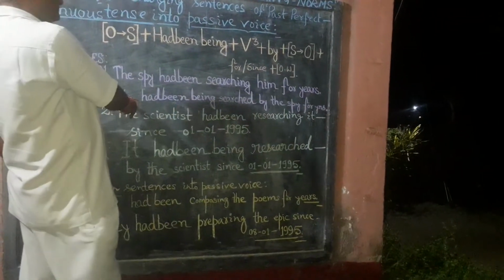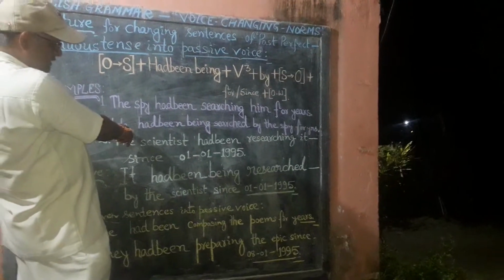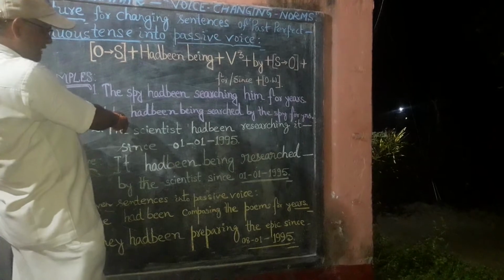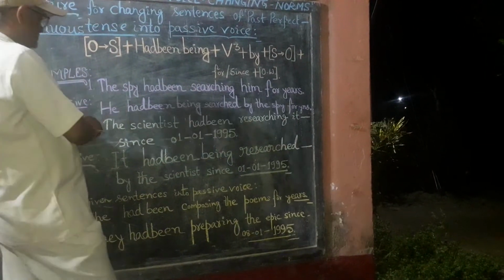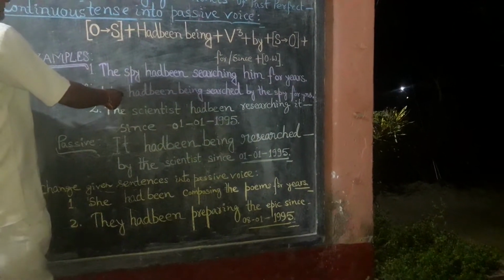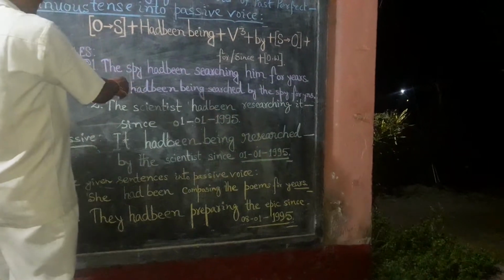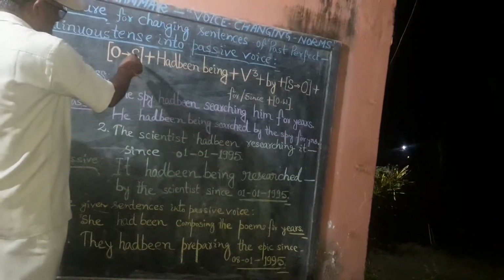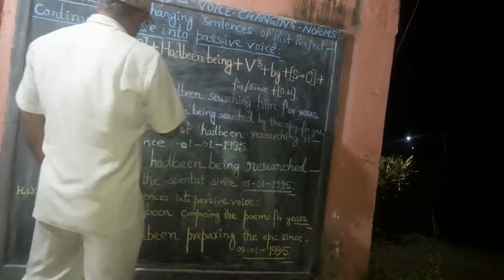It means जासूस के द्वारा वह बरसों से ढूंढा जा रहा था या खोजा जा रहा था. Now we have to tally this sentence with that of this given structure.